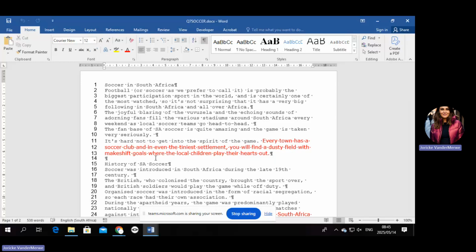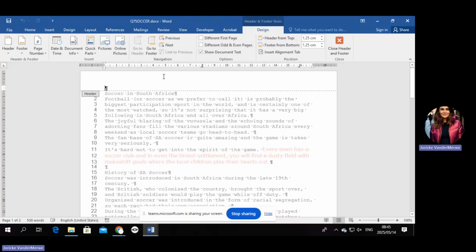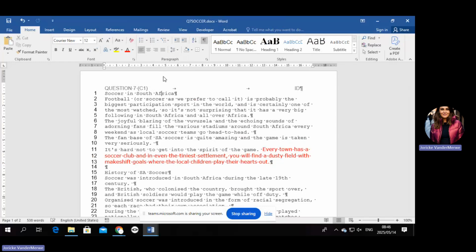As a header, key in the question number. Okay, so again, this is a revision for you now. Double click on the left-hand side. They want the question number 7. And in brackets, you must put in C1. And then you go to the right-hand side and you put in your ID. Okay, press escape.